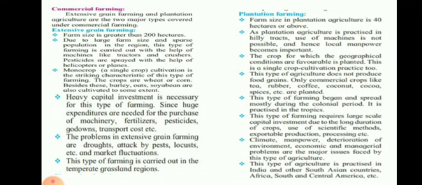Second, under commercial farming is plantation farming. Here farm size of plantation agriculture is 40 hectare and above. That means approximately what our people are having, the type of agriculture done in our country. As plantation agriculture is practiced in hilly tracts, use of machine is not possible and hence local manpower becomes important.